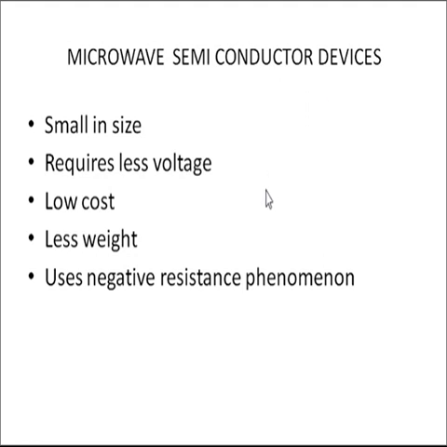Microwave tubes use the velocity modulation technique either for generation or for amplification of the signal. Velocity modulation means the velocity of the electron changes according to the RF signal value. If the RF signal value is positive maximum, then electron velocity will increase. If the RF signal is at negative maximum, then electron velocity will reduce, or electrons will be decelerated.